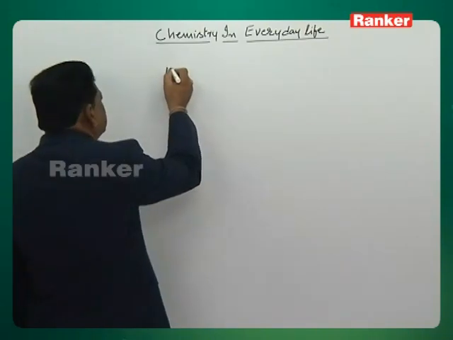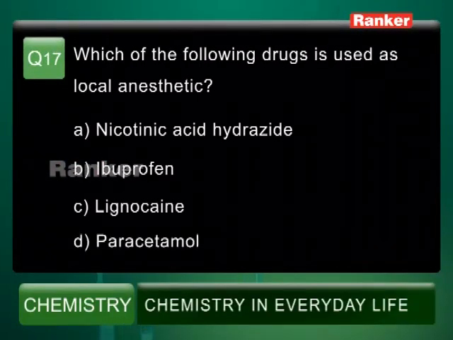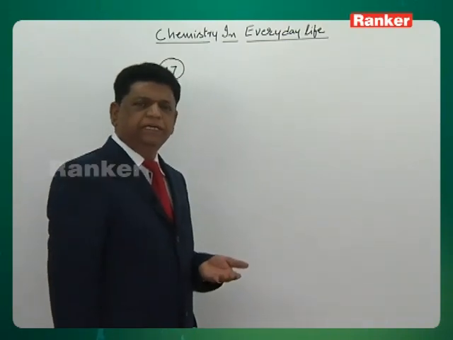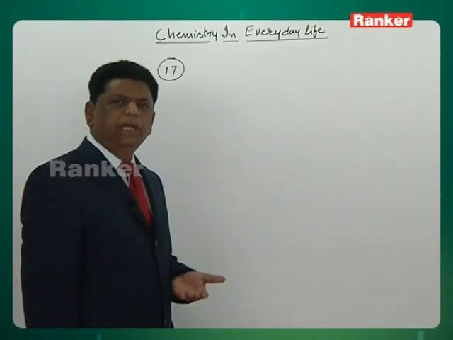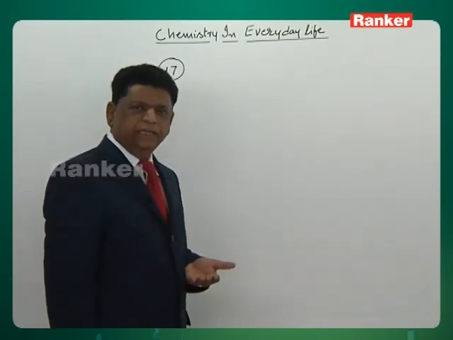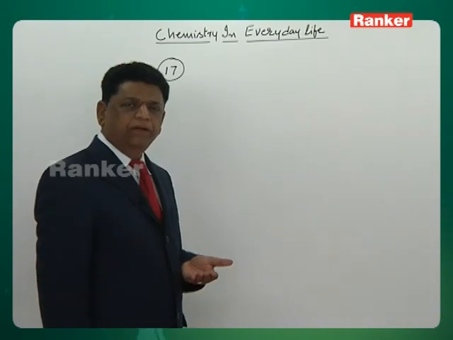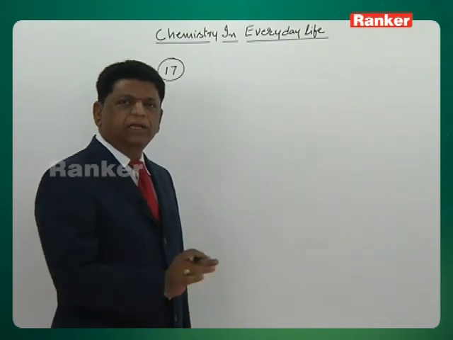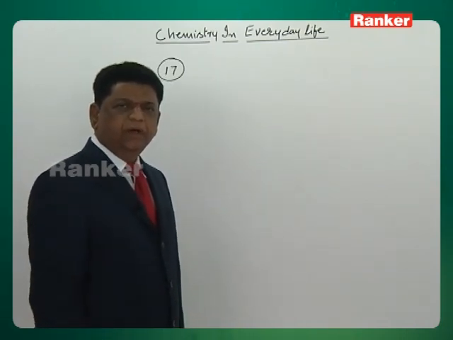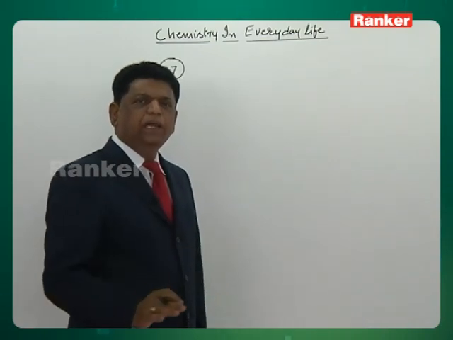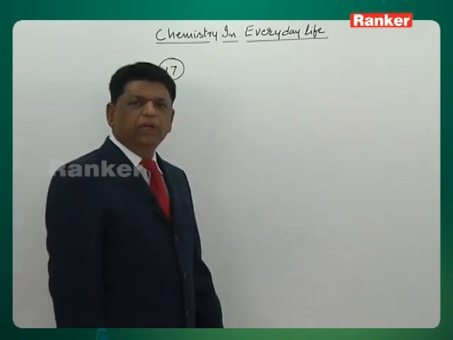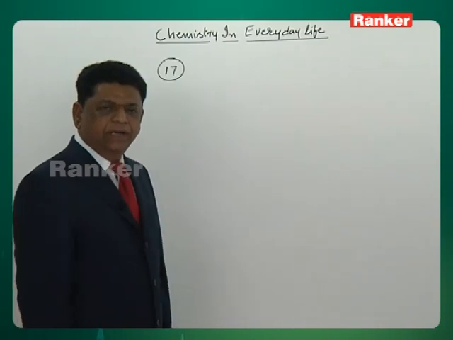So let's see question number 17. Which of the following drugs is used as a local anesthetic? Anesthetic is a drug which decreases the central nervous system activity, it is actually a depressant, but it decreases it to such an extent that we lose our consciousness. That is called the anesthetic type. But with some anesthetics, where it is injected, only a certain part will become unconscious. That means painless, where operations are done on a particular part, meaning local anesthetic medicine. For such drugs, xylocaine, lignocaine and procaine, all these different medicines are used.